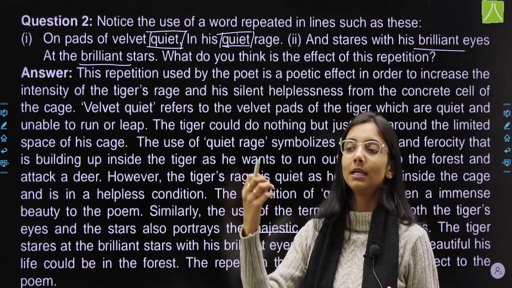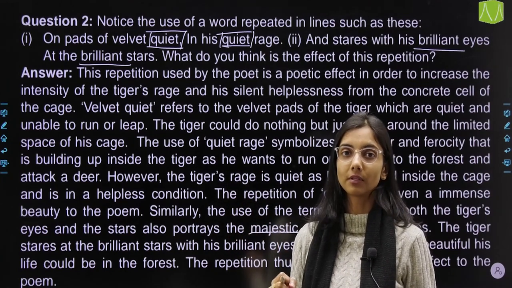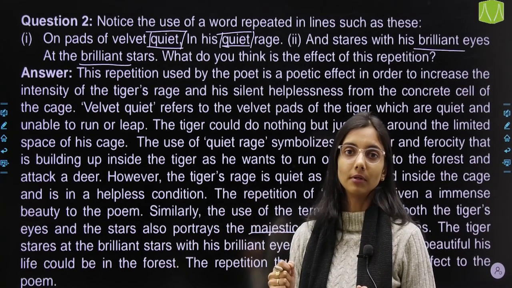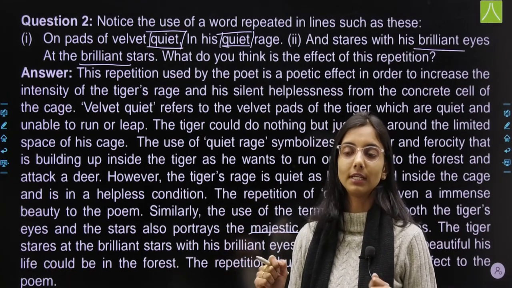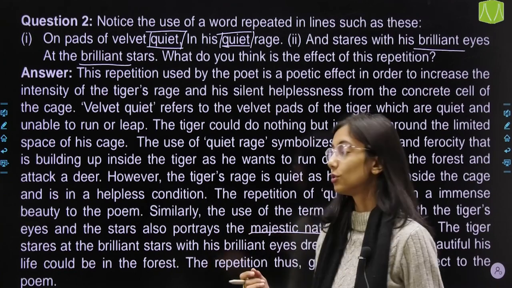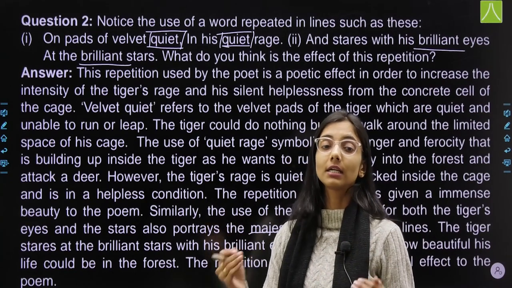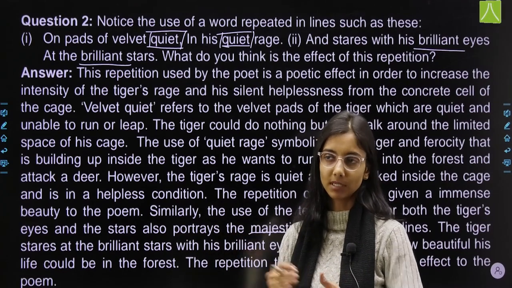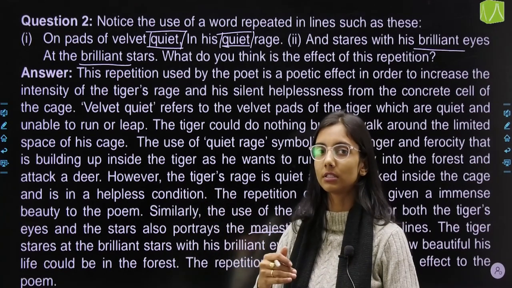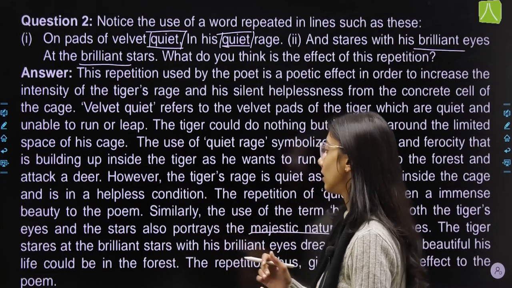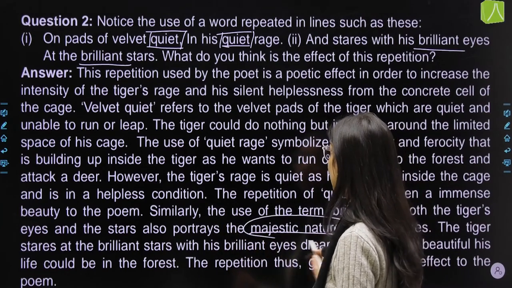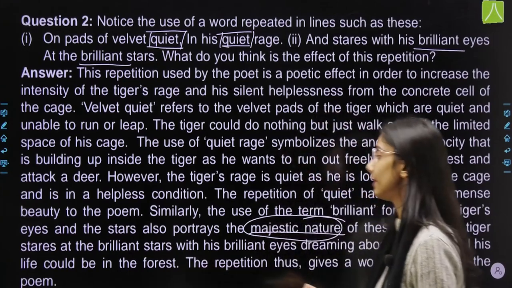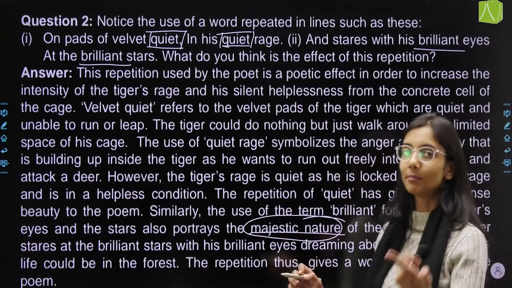When you see him in his natural habitat, we don't even dare to go near him without any precaution, without any protection, right? But when he is in a cage, when he is in a zoo, we very easily go near him because we know that he cannot come outside, right? So we know how majestic he is by nature if he is in his natural habitat, and that's what he is trying to remember.